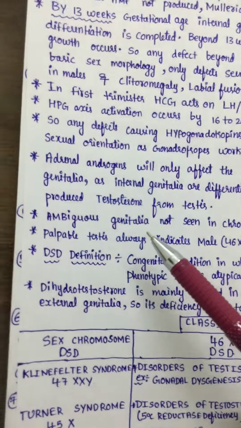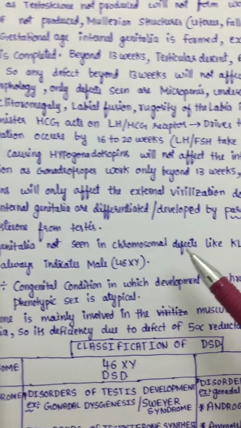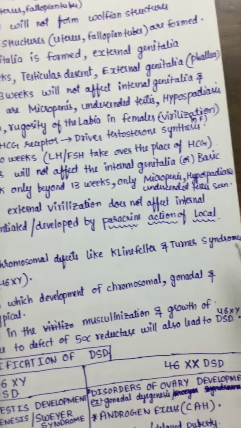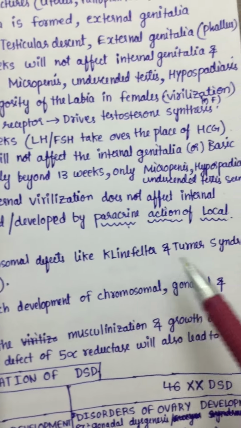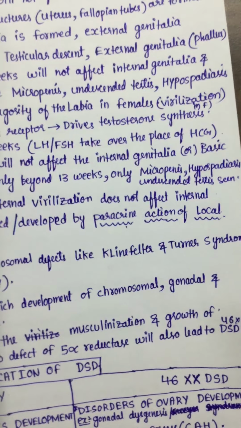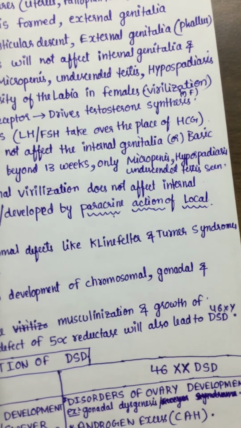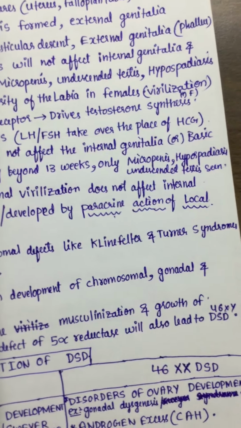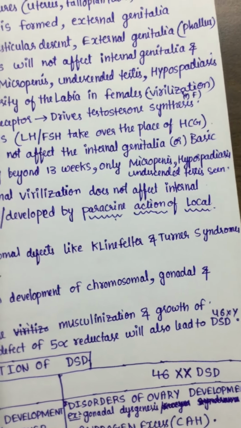Okay, ambiguous genitalia are not seen in chromosomal defects like Klinefelter and Turner syndrome. In Klinefelter and Turner syndrome, the basic differentiation of the external genitalia is present.